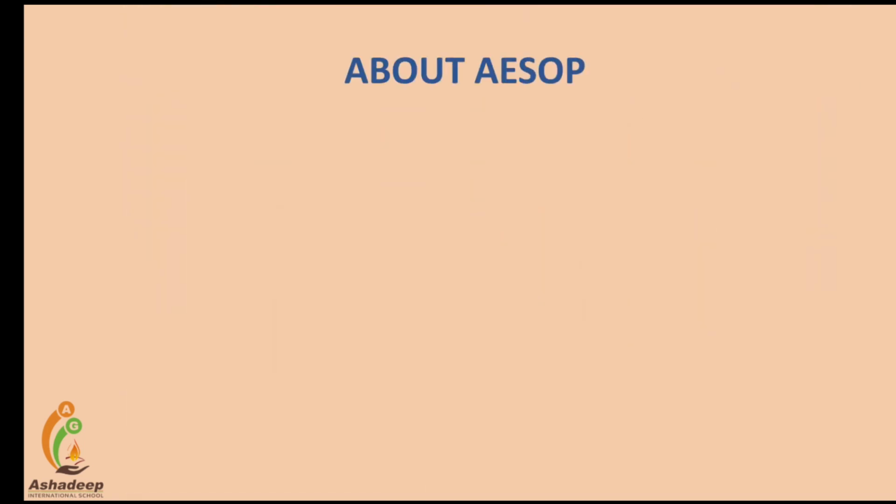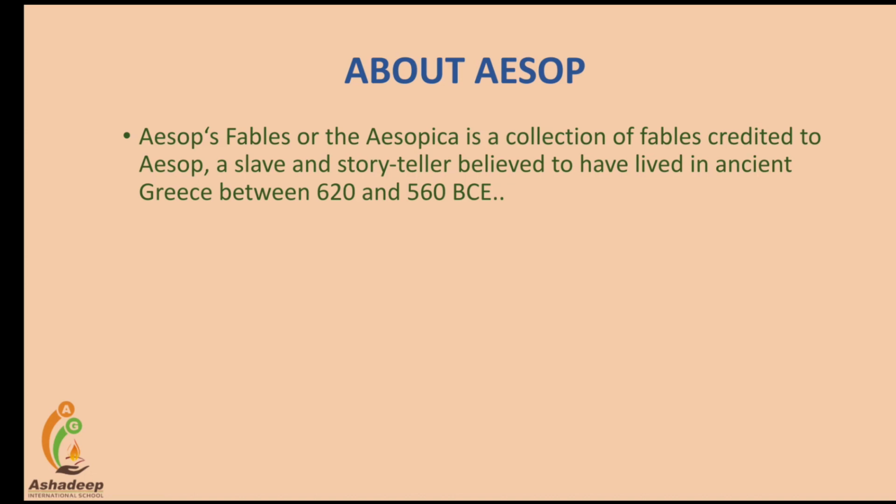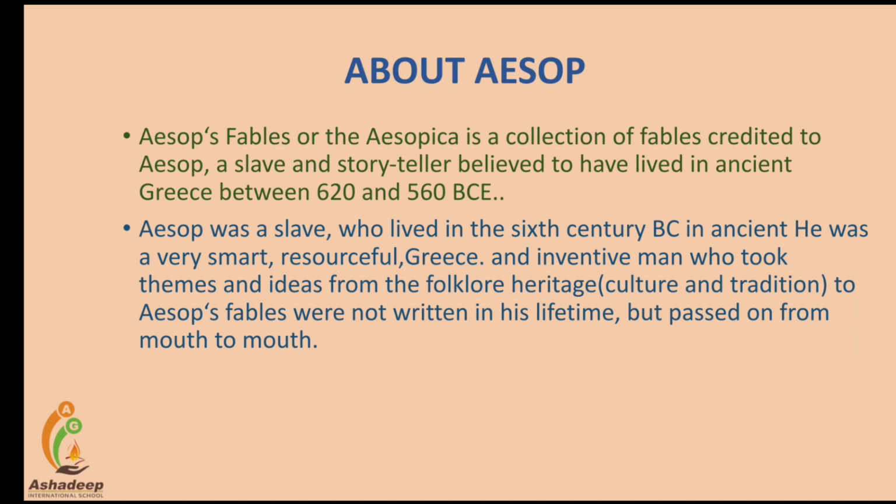Now, let's get the basic information about Aesop, who is a famous poet. Aesop's fables or the Aesopica is a collection of fables.